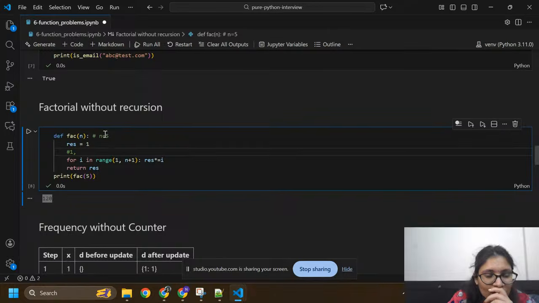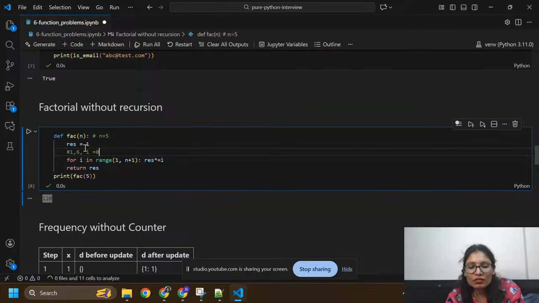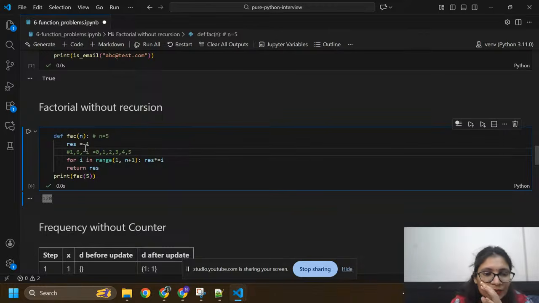So n equals to 5, n plus 1 is 6. So the I value will iterate from 1, 2, 3, 4, 5.